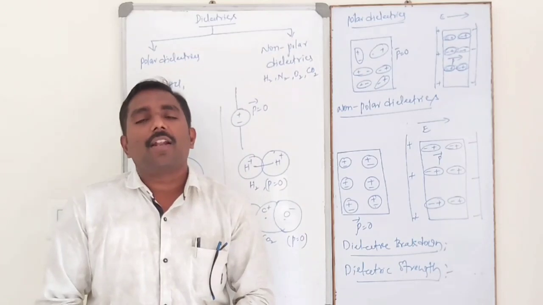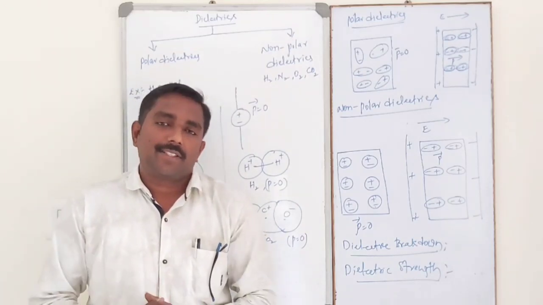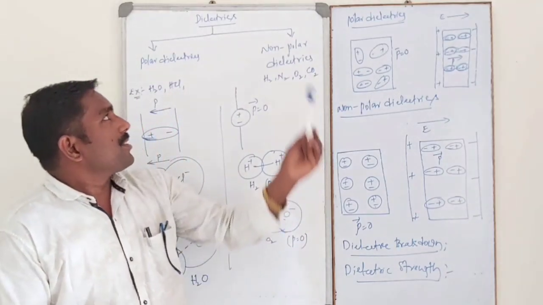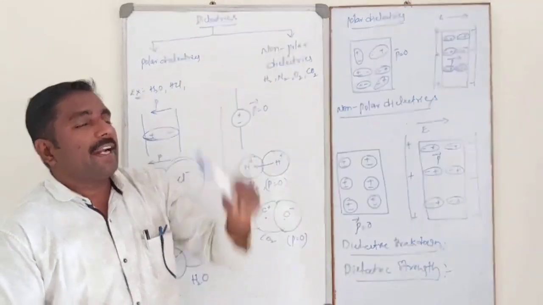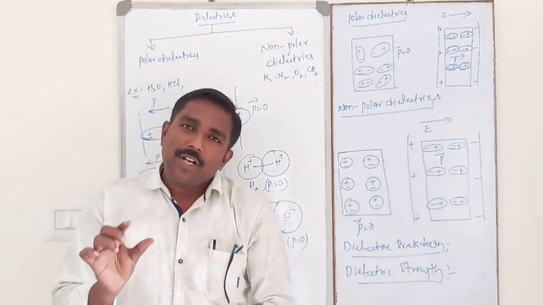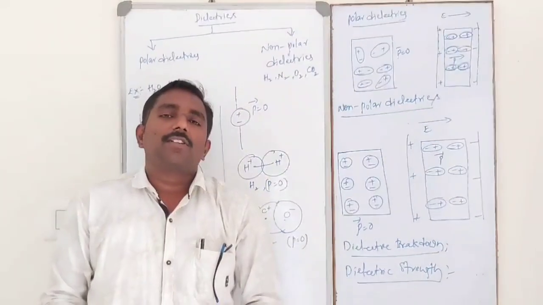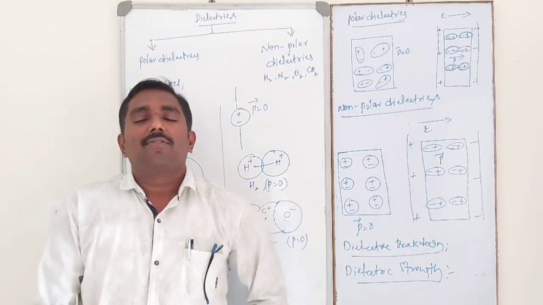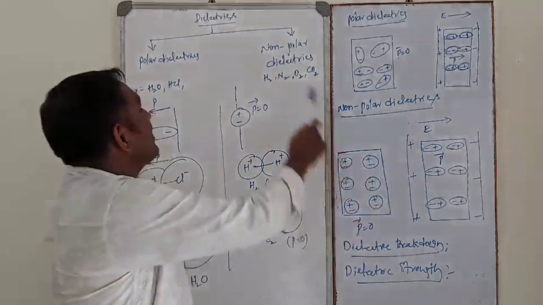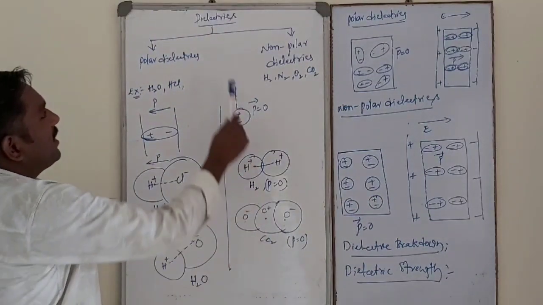Simply, dielectrics are the insulating materials in which an electric field will be established. That is nothing but dielectrics.